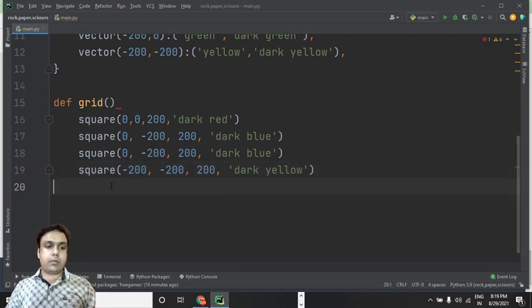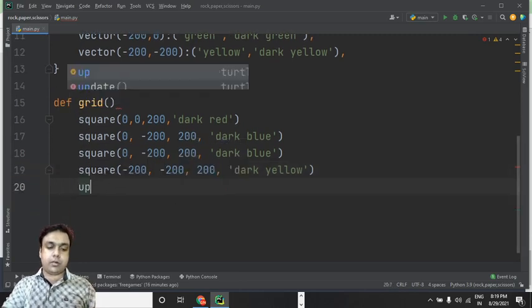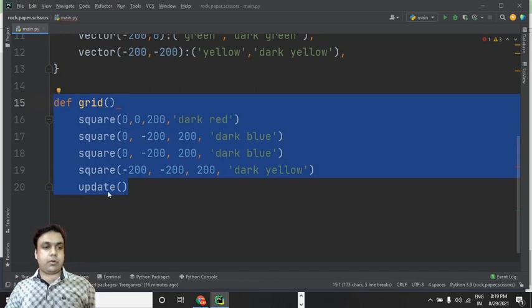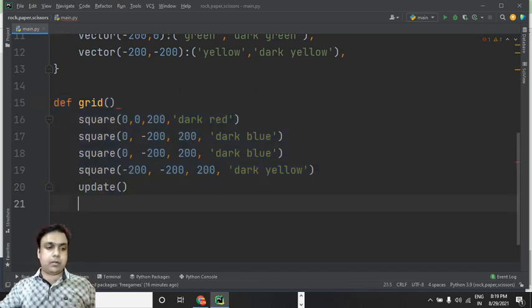Okay, and then we can call the update function, update. Great. So we are done with defining the function which is going to help us in drawing the grids of the tiles. Let's now copy this entire code, or else without copying this also we can do this.